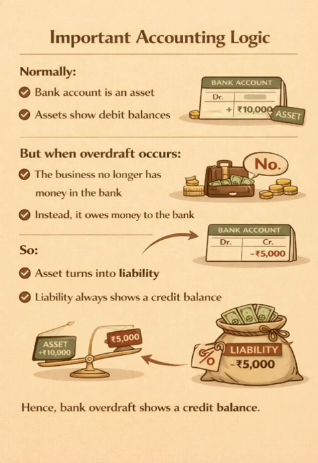Important accounting logic. Normally, bank account is an asset. Assets show debit balances. But when overdraft occurs, the business no longer has money in the bank. Instead, it owes money to the bank. So, asset turns into liability. Liability always shows a credit balance. Hence, bank overdraft shows a credit balance.